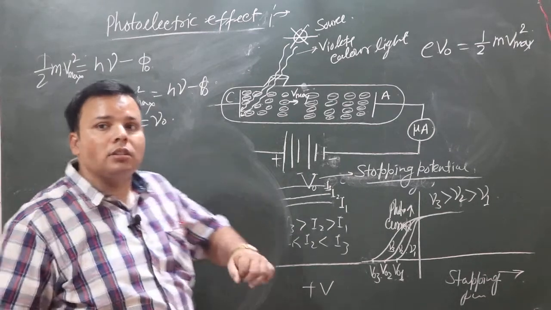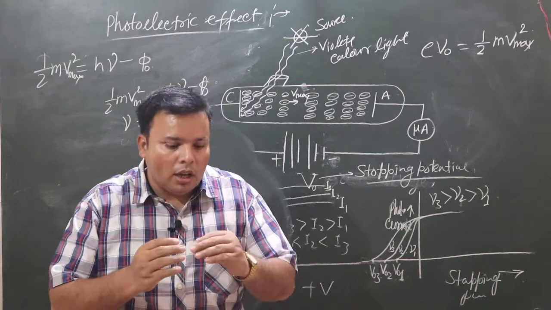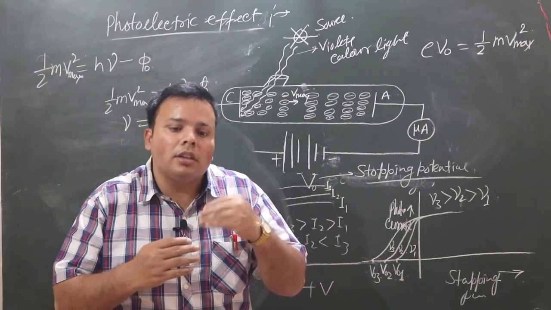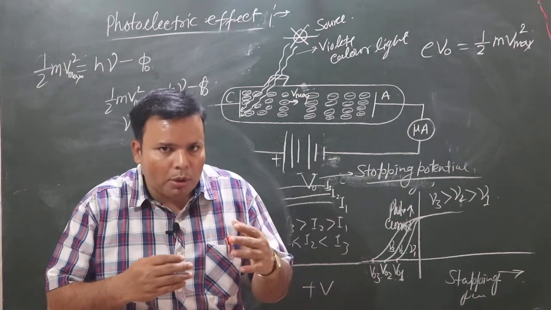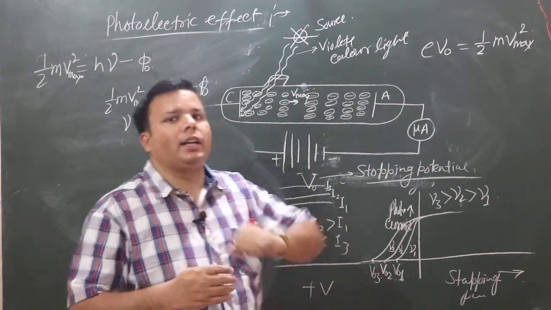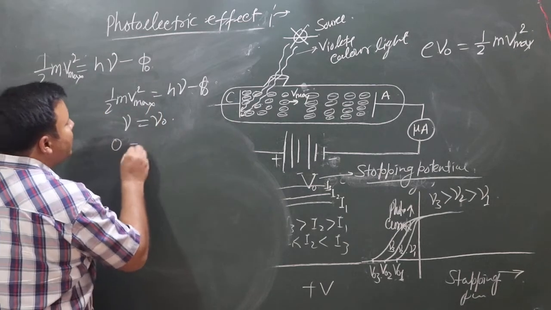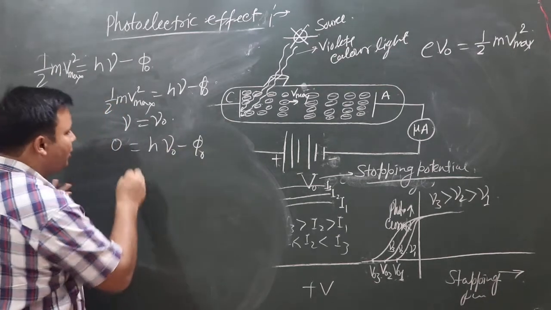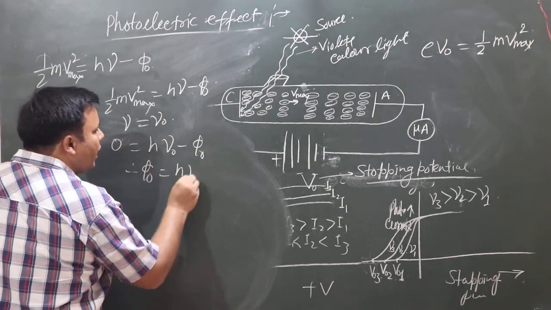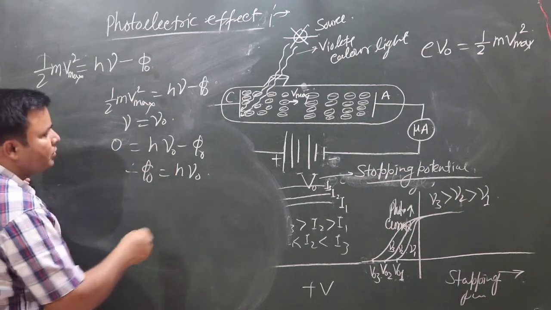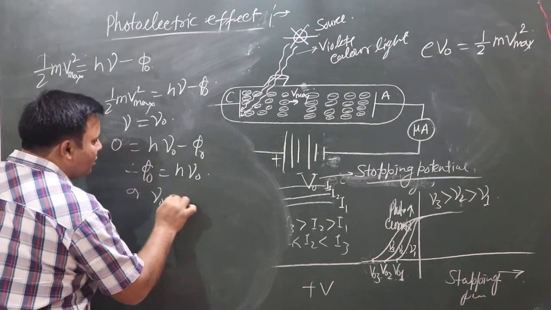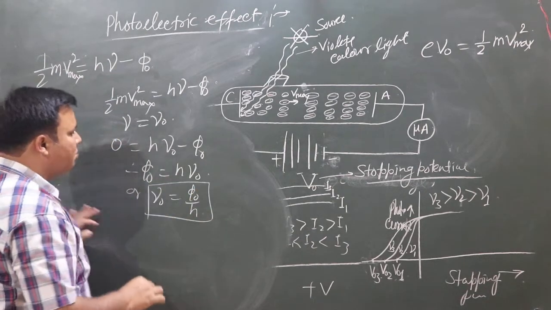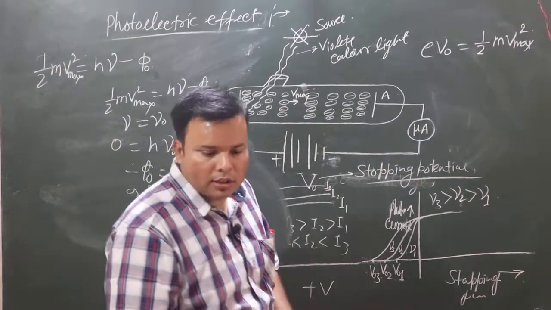Means electrons absorb energy and reach the metal surface, just starting to eject from the metal surface, but with zero kinetic energy. So zero kinetic energy is equal to h nu naught minus phi naught. Therefore phi naught is equal to h nu naught, or nu naught is equal to phi naught by h. Sometimes for numerical purposes we use this relation also.